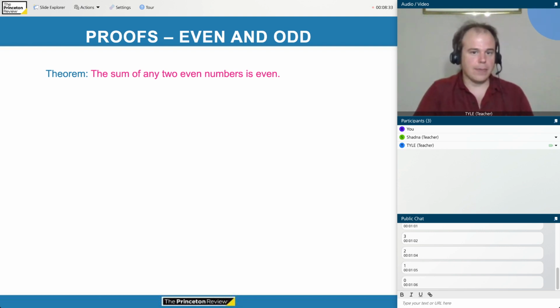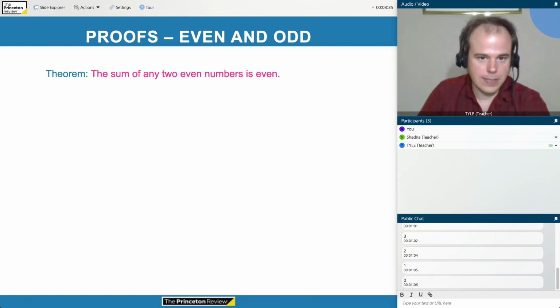But here's our first theorem, and you're thinking, I know this already. The sum of two even numbers is even. Okay, so why is it true? Prove it. Why is the sum of two even numbers even? Okay, I'll show you how to do this first one.